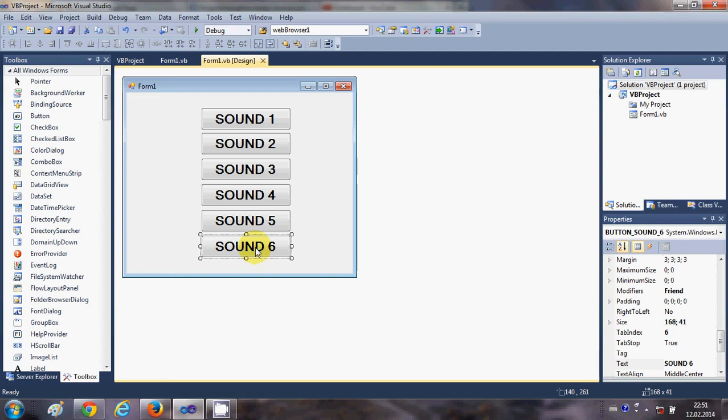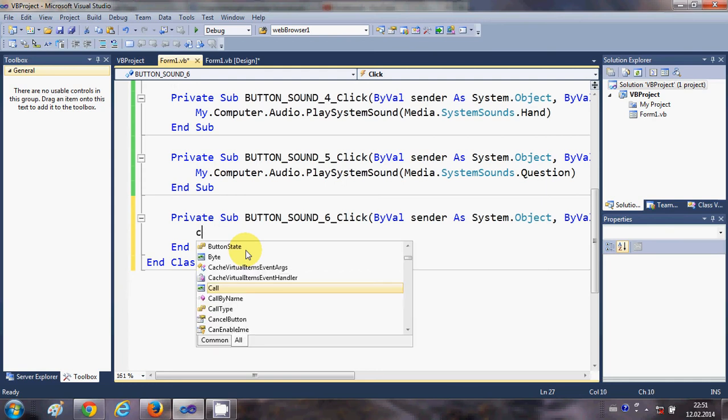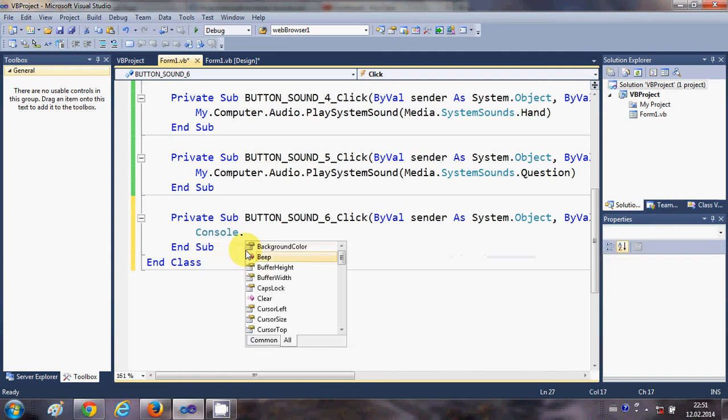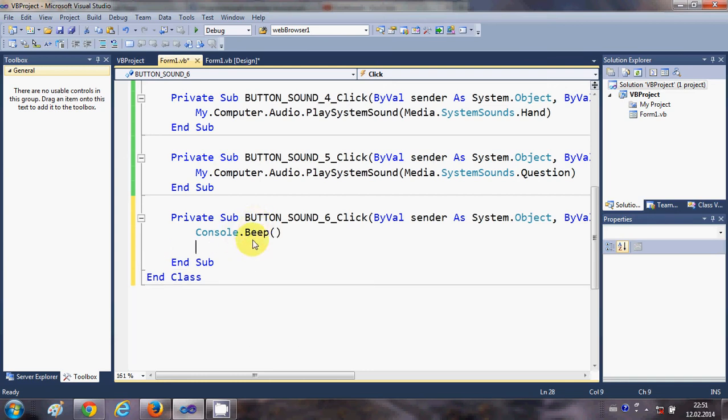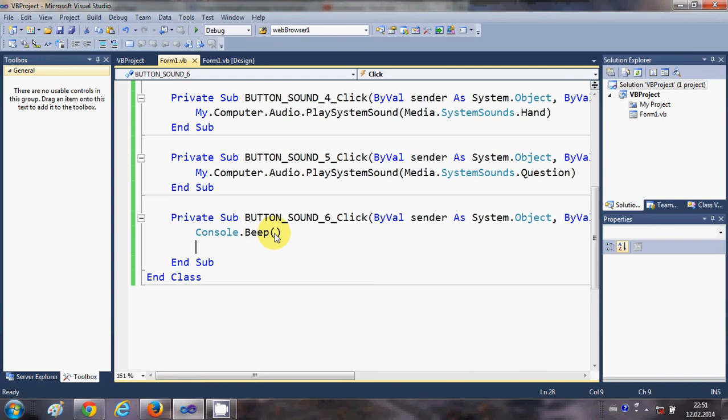So I will double click my sixth button, and in here I will write console dot beep. So it creates a beep sound. So now when I run the program, and I will click the sixth button, and it creates a beep sound. You can also give the frequency and the interval to this beep sound like this. So you just need to pass the parameter.